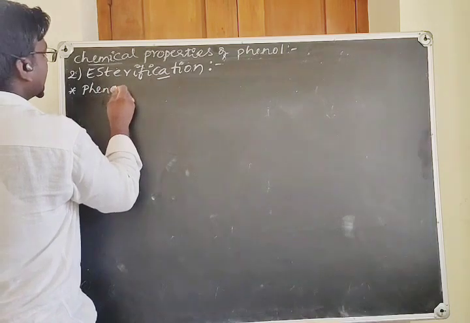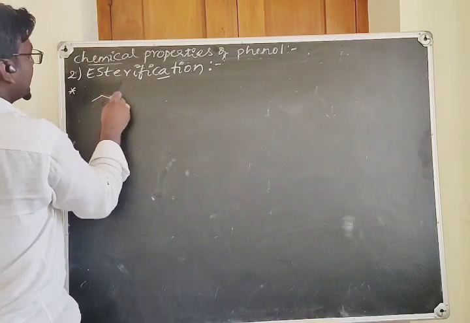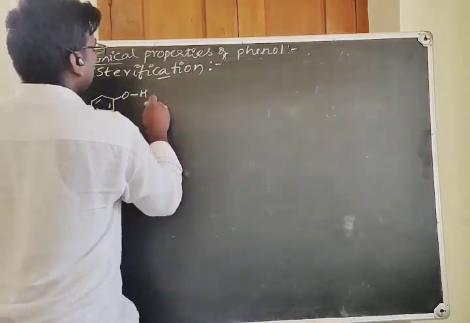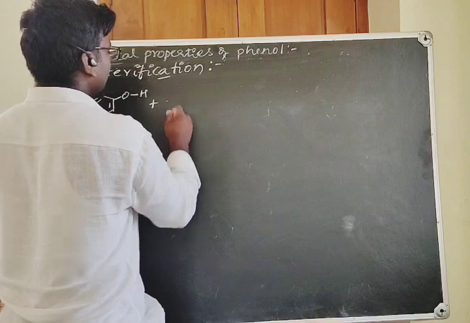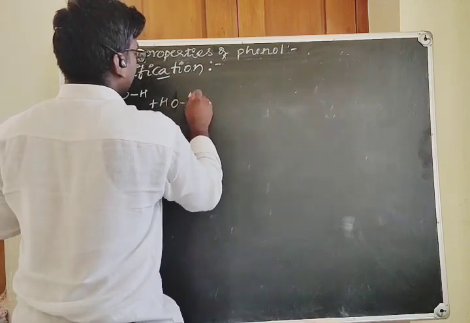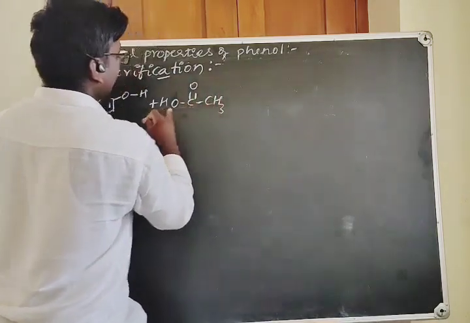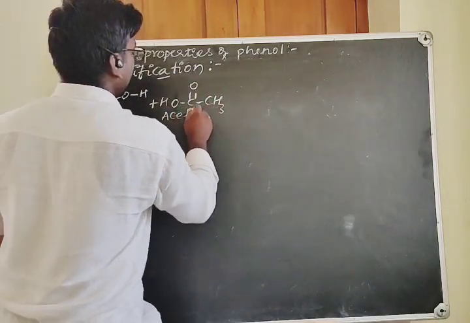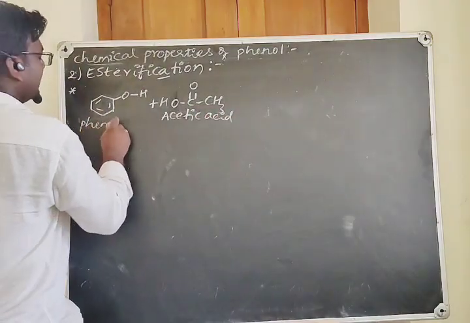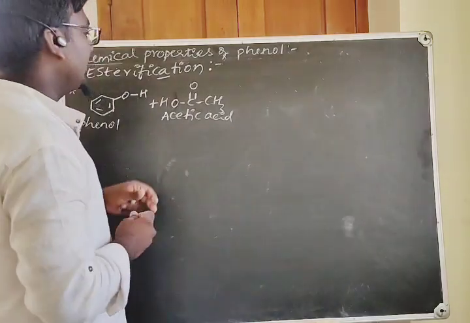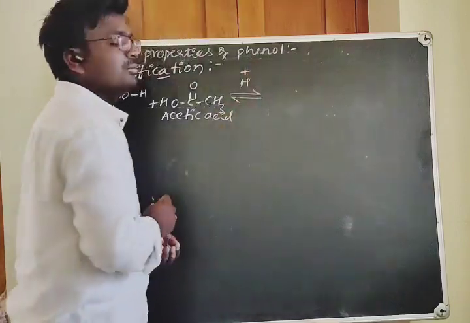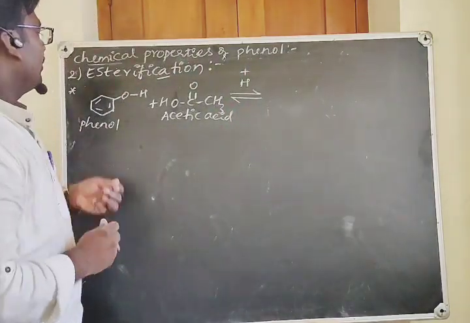Here phenols react with carboxylic acids. I will write the carboxylic acid like this: CH3COOH. Acetic acid is this. Okay, acetic acid, and it is what? A phenol. When this phenol is treated with a carboxylic acid like acetic acid in the presence of an acid, maybe H2SO4. Okay, what happens here?